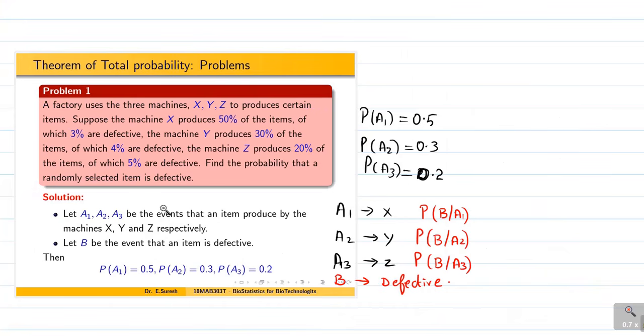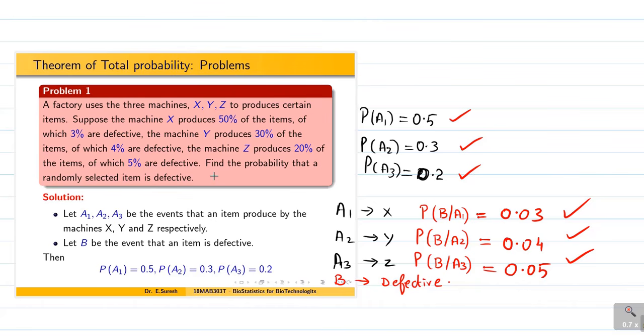Now you understand the concept, I think. Now what we are going to do: the probability of a defective item from machine 1 is 3%, 0.03. Machine 2 is 0.04. Machine 3 is 0.05. Done, students. So A1, A2, A3. From this we find the defective item probability from each machine.